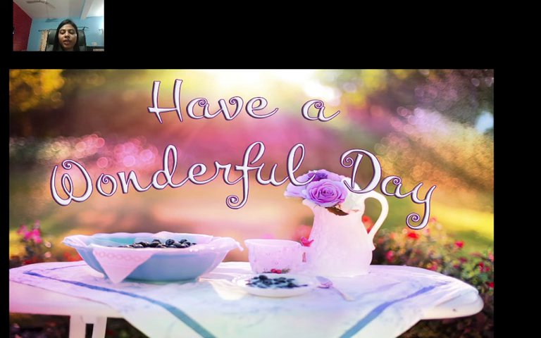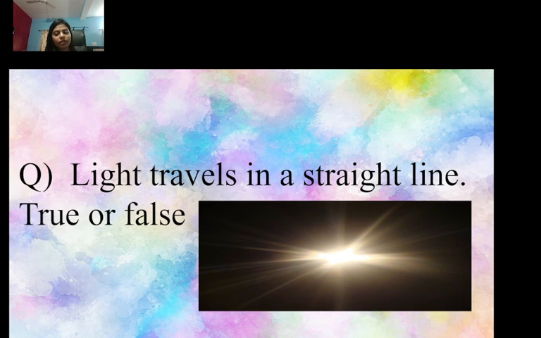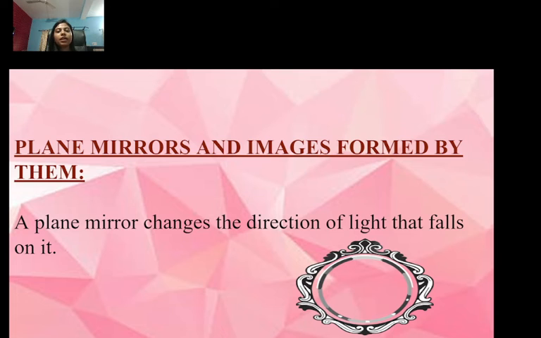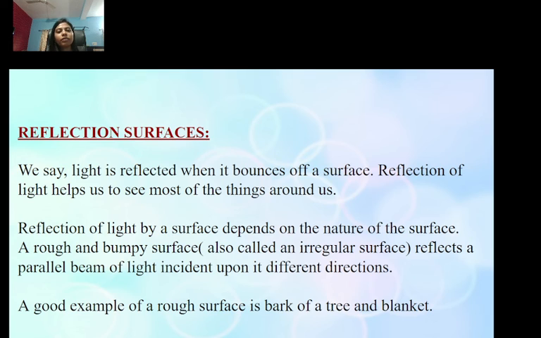All right? Yes. Now let's revise whatever we have studied today. First of all, light travels in a straight line. Then about plane mirrors. Plane mirrors change the direction of light that falls on them, and we have studied how we can see the image of the plane mirror: we can take a comb in front of a mirror over dark colored paper, then pass a light through the comb onto the mirror using a torch. There you can see the images formed by the plane mirror. Then we have said about reflection, that light is reflected when it bounces off a surface. Then reflection of light helps us to see most of the things around us.